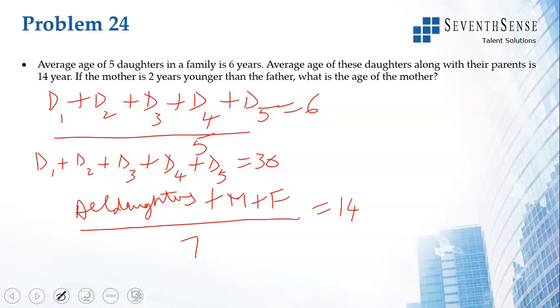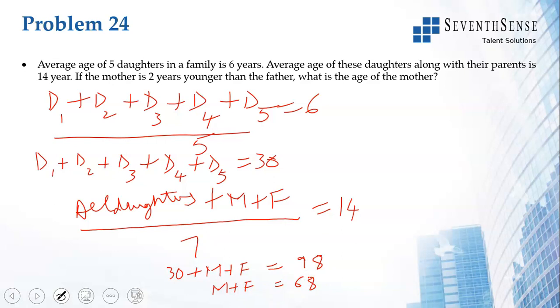But we know all daughters, their ages are 30, okay. So 30 plus m plus f is equal to 14 times 7, which is 98. And m plus f will be equal to 68. So mother plus father's age is 68.